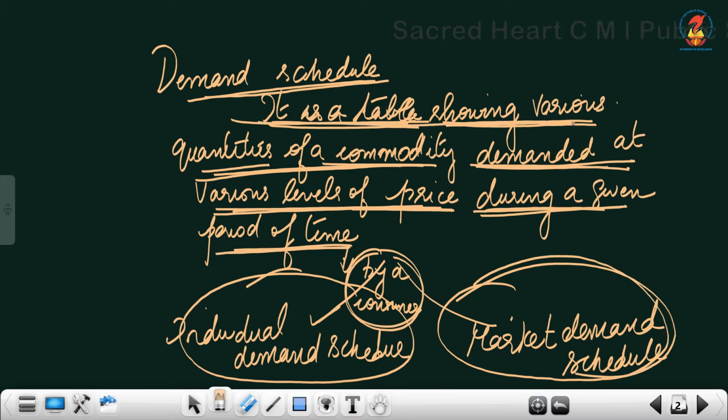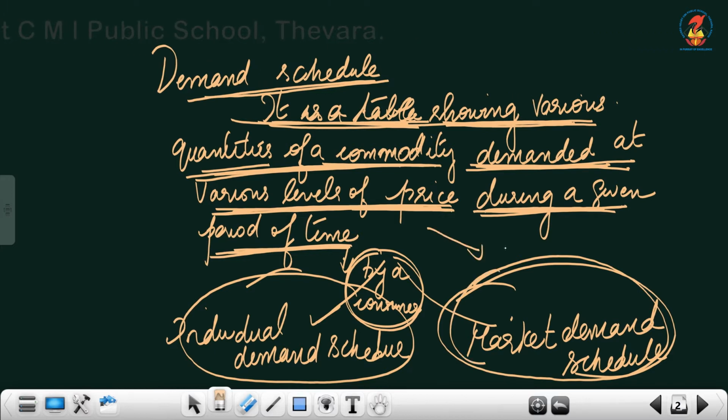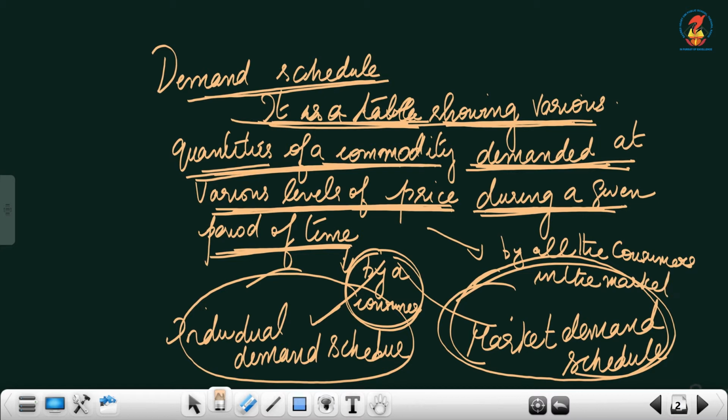Market demand schedule is a table showing various quantities of a commodity demanded at various levels of price during a given period of time by all the consumers in the market. So here you have to add, by all the consumers in the market. This is how you write.